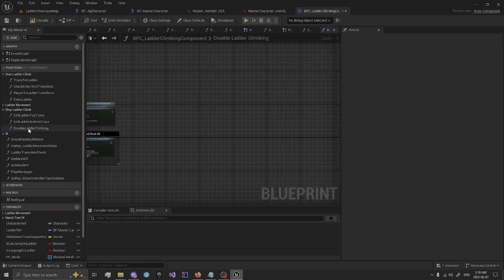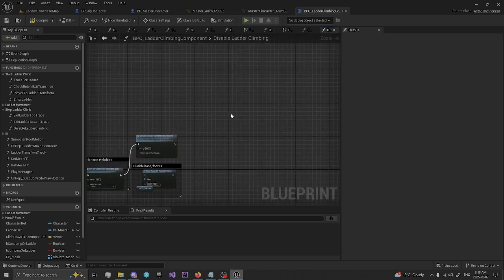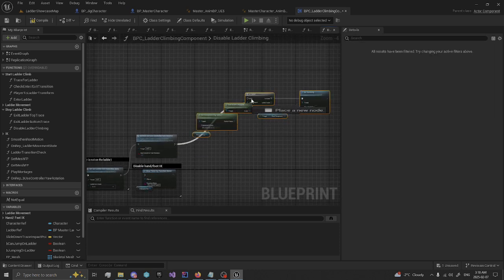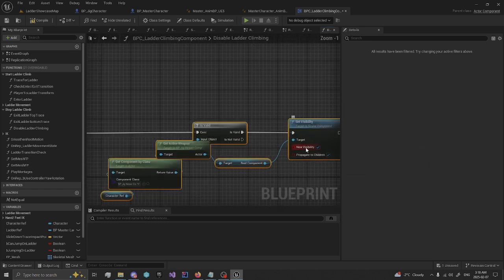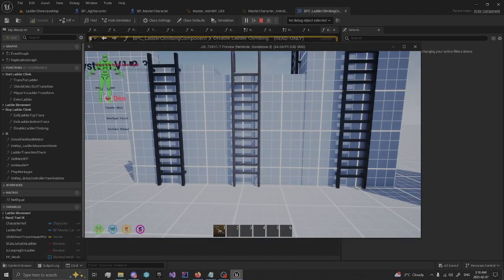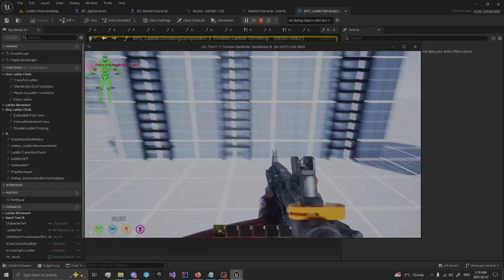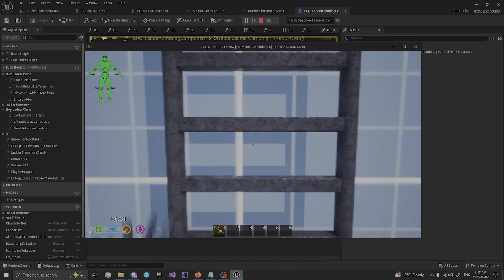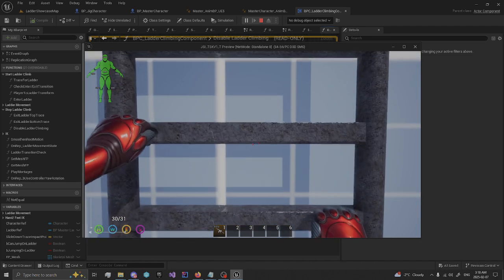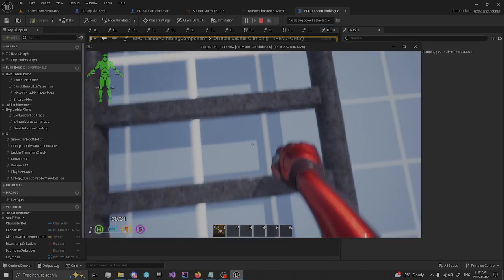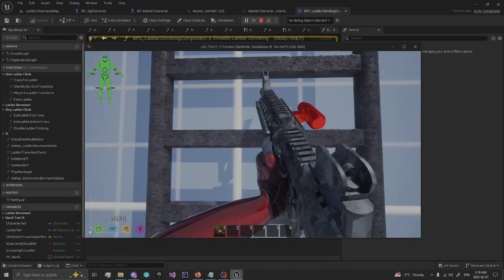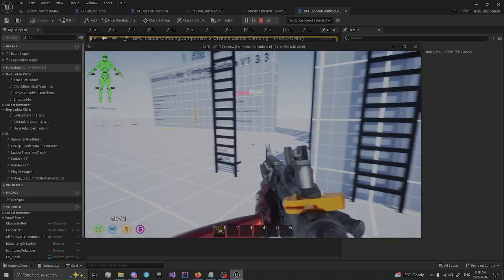Head over to disable ladder climbing, and right here after this, connect that, and new visibility true. Propagate the children. And now we click play, pull out our weapon, climb on a ladder, and not there. And if we hop off the ladder, weapon's back.